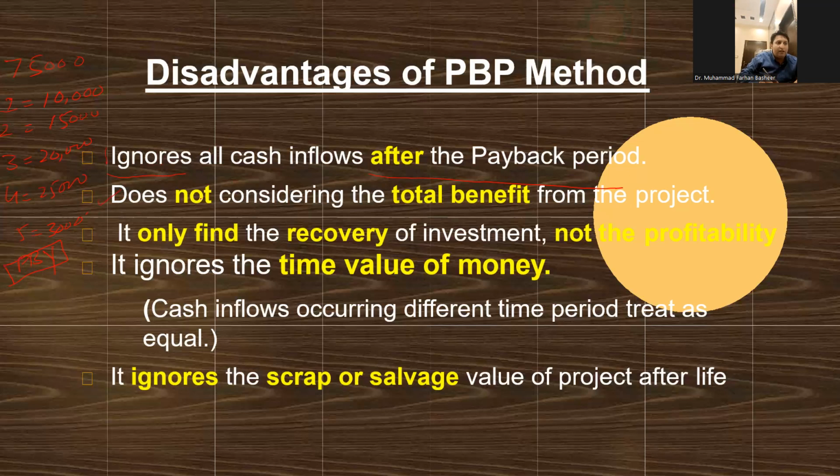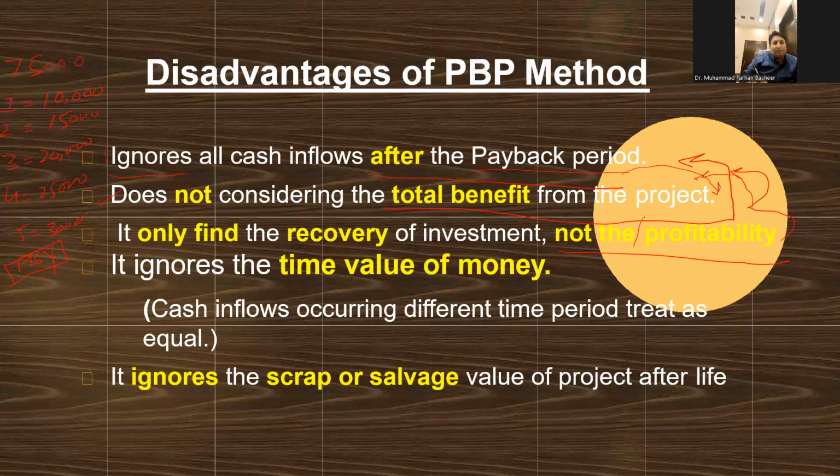The second, it does not consider the total benefit from the project. It is linked with the first point, as it ignores all the cash inflows after the payback period, so it is unable to provide any information about the total benefits from the project. Third, it only finds the recovery of investment and not the profitability. It is again linked with the first and second, as it is only concerned with the cash inflow till the payback period. It ignores the future benefits.